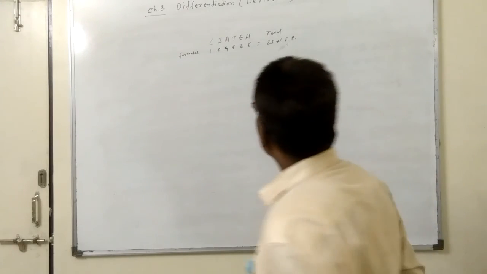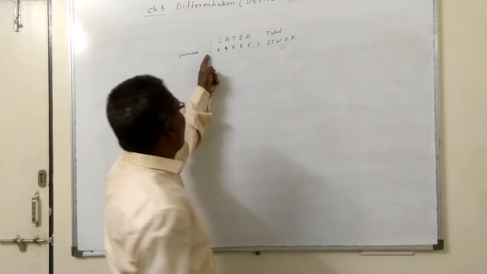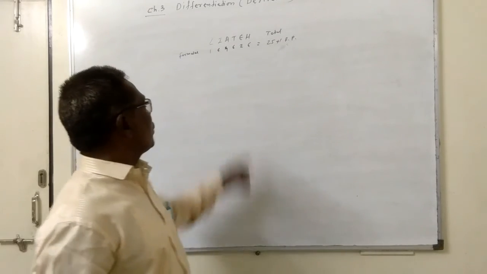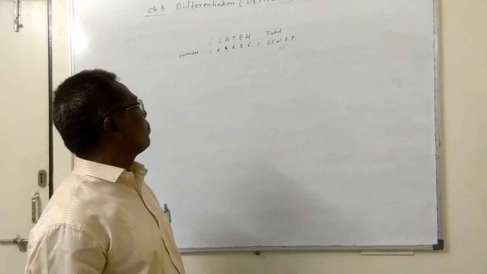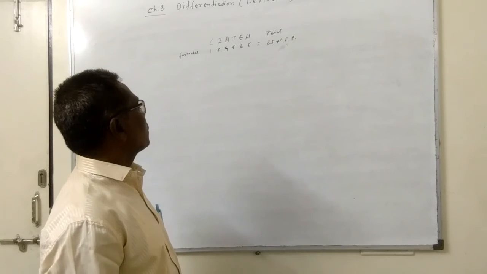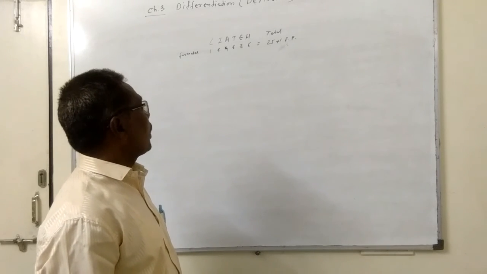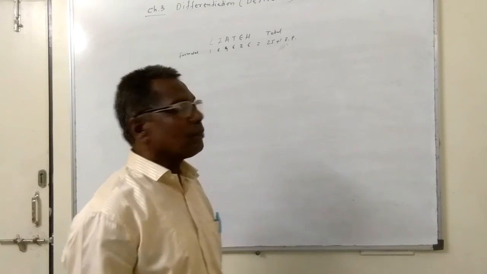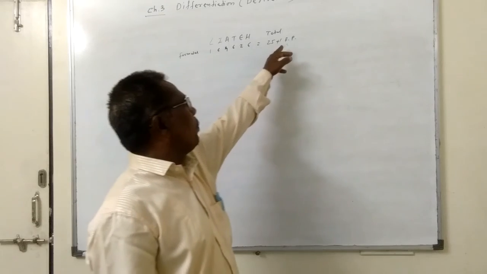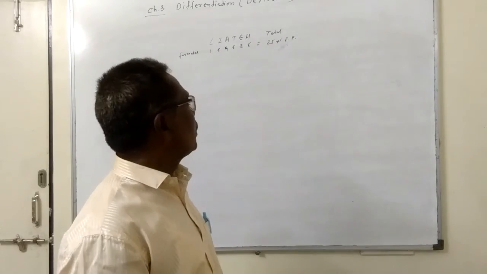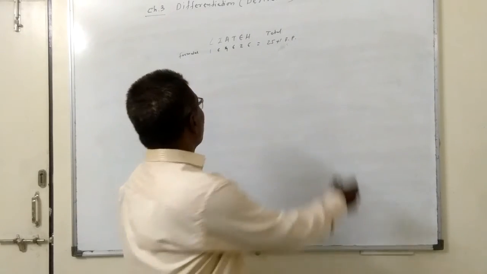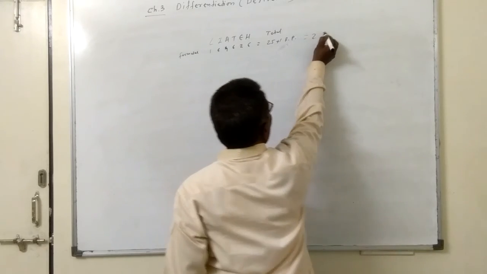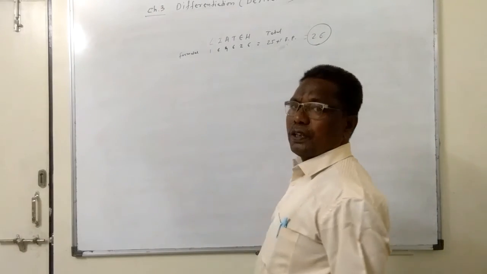So in total there are 25 formulae: 1 for the logarithmic function, 6 for inverse functions, 4 for algebraic functions, 6 for trigonometric functions, 2 for exponential functions, and 6 for hyperbolic or transcendental functions. Plus 1 formula, the first principle of derivatives. So total 26 formulae you should keep in mind.